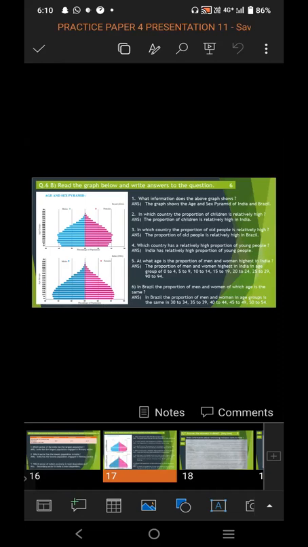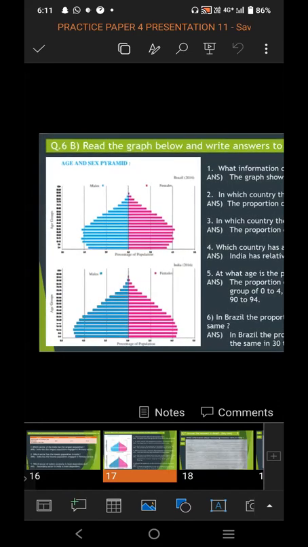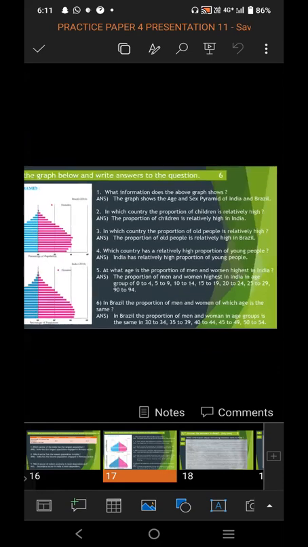You have to read the map carefully, try to understand it, read the question, find out the answer, and then write the answer. So in this exam, you have been given the map of the age and sex pyramid. It is of Brazil and India. It is of the year 2016. The percentage of population is shown: the blue color line indicates the male and the pink color line indicates the female. An age group category is also given on the graph. And the sixth question is asked.